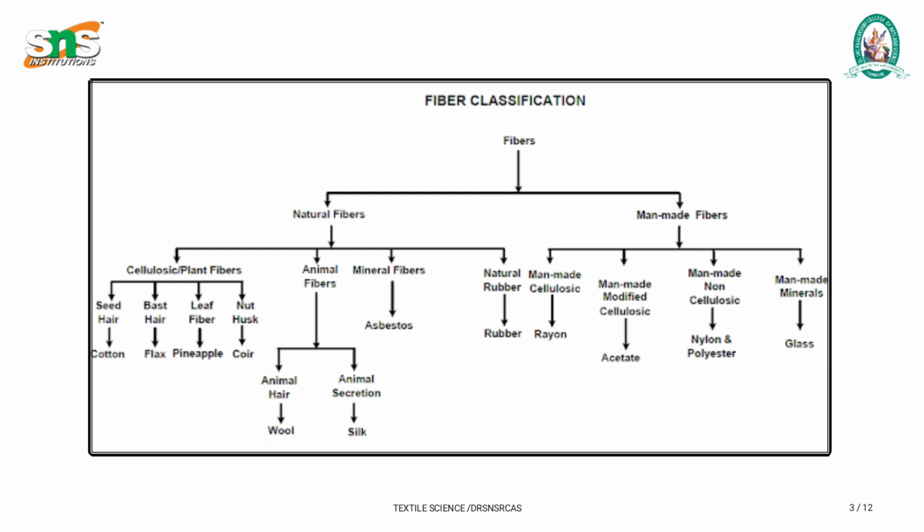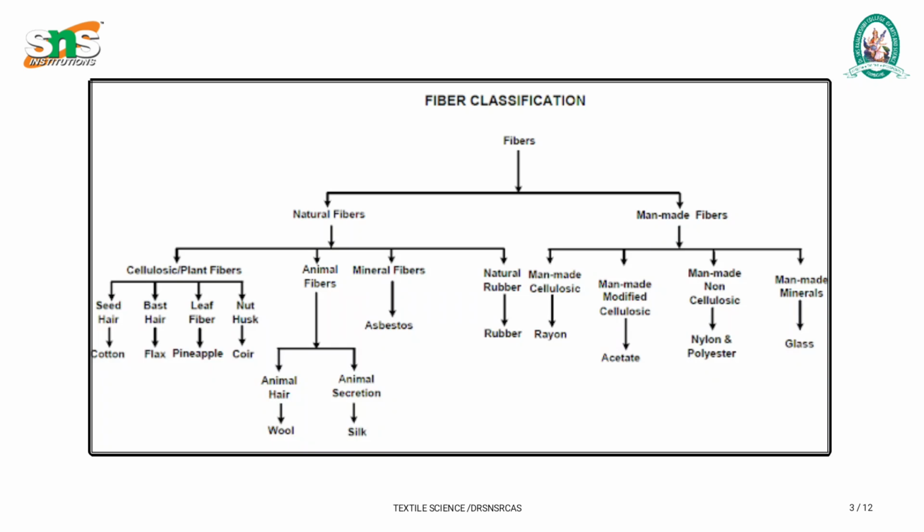It is cotton. Second one is bast, from flax. Bast means the stem part. Third one is leaf fibers, for example pineapple; we can extract them from pineapple leaves. Fourth one is nut husk, which is coir.